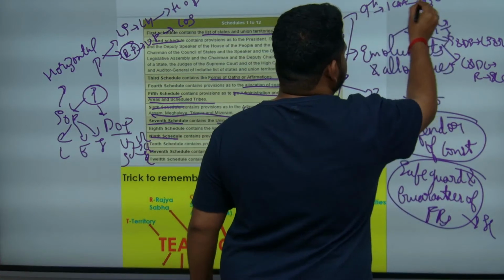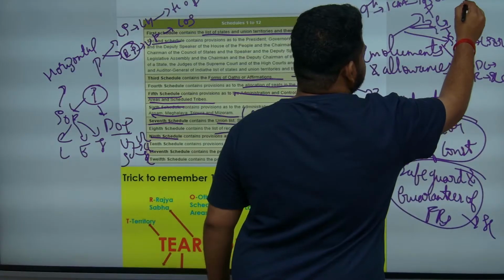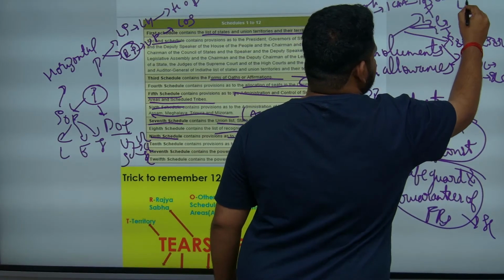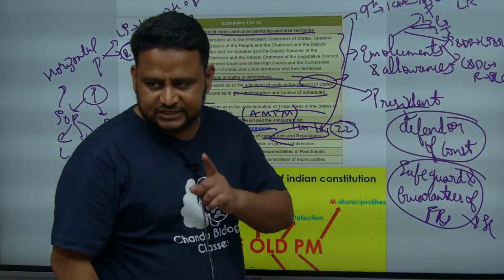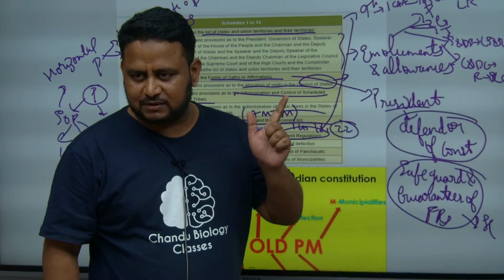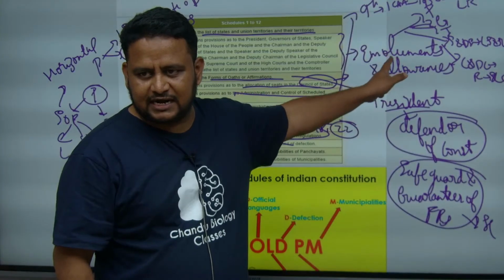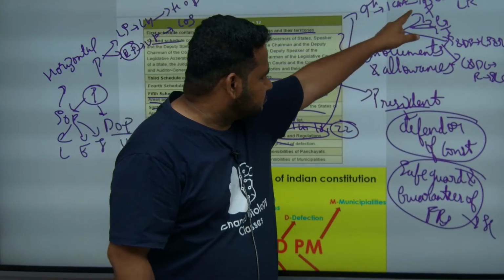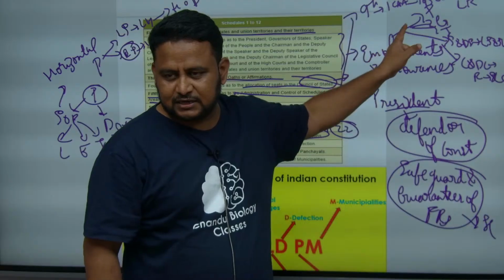First Constitutional Amendment Act, land reforms. Land reforms is in the 9th schedule. I told you there were only 8 schedules. The 9th schedule was added through the First Constitutional Amendment Act, and it is talking about land reforms, that is 1952. First Constitutional Amendment Act, 1952.